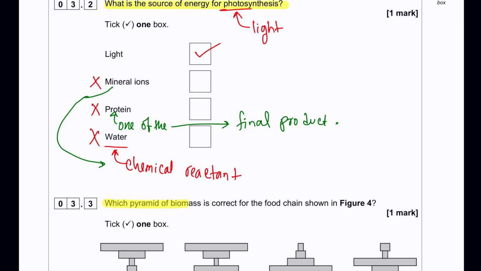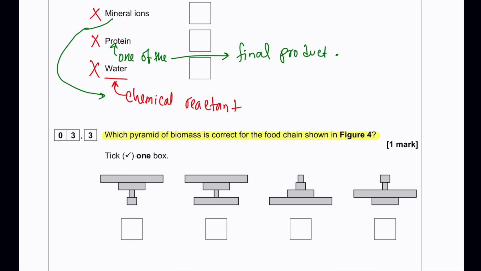Which pyramid of biomass is correct for the food chain shown in figure 4? A pyramid of biomass must always start with the biggest base, which in this case is for the algae, then followed by the primary consumer, then the secondary consumer, and finally the tertiary consumer, which was human in this case, the apex predator. So this will be the correct one.